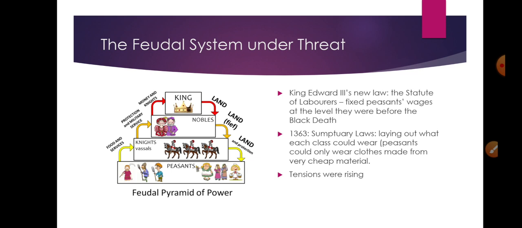So even the king and the nobles wanted to show, even through the clothes and the way people were dressed, to which class the person belongs. It's quite discriminatory if you think about it. Of course, the tensions were rising, and peasants were unhappy about all these discriminatory rules and regulations.